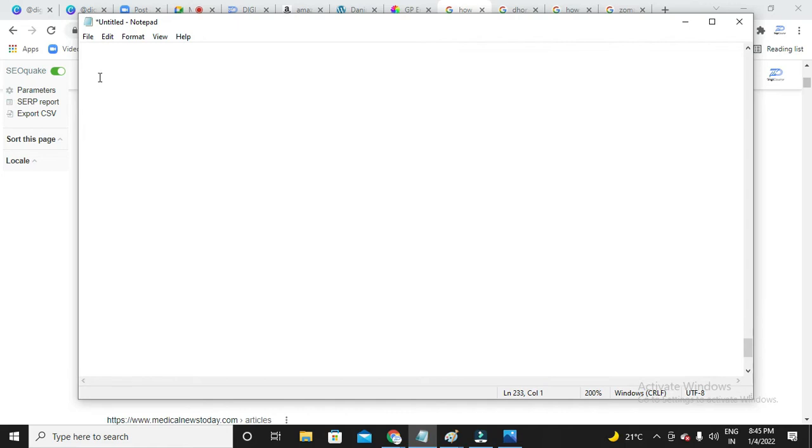So now let me talk about SEO techniques. There are mainly two SEO techniques, guys: white hat and black hat. White hat and black hat. So now let me draw a simple diagram.